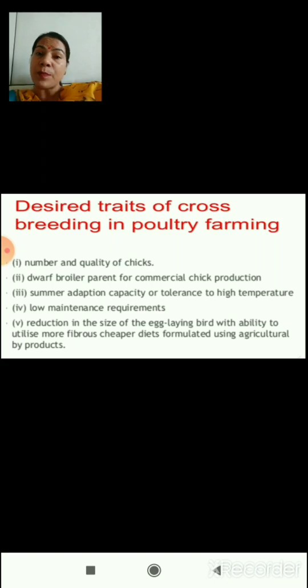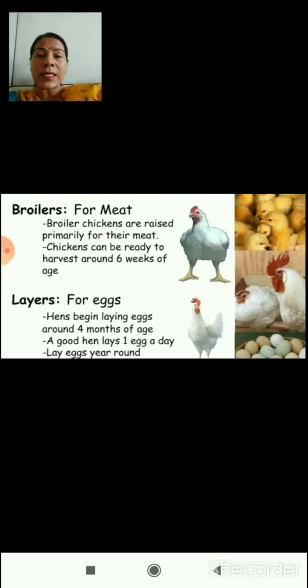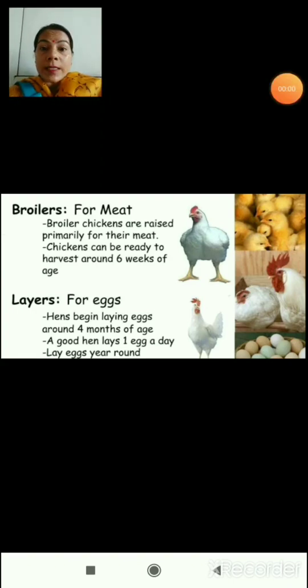Now these hens are of two types. The animals in poultry farming can be divided into two types on the basis of the benefit which we take from them, or on the basis of their utilization. We can divide these animals into two parts: broilers and layers. The broilers are used for meat purposes. Broiler chickens are raised primarily for their meat. In broilers, the chickens can be ready to harvest around 6 weeks of age.